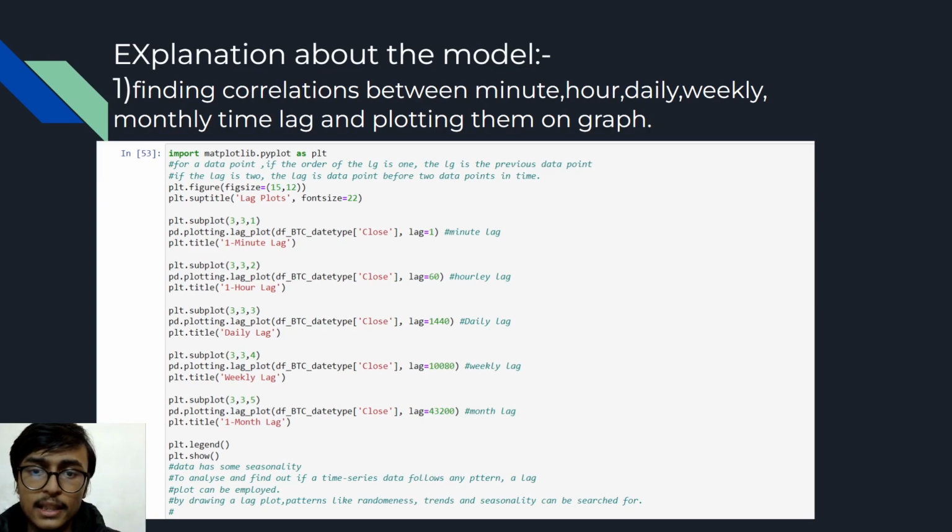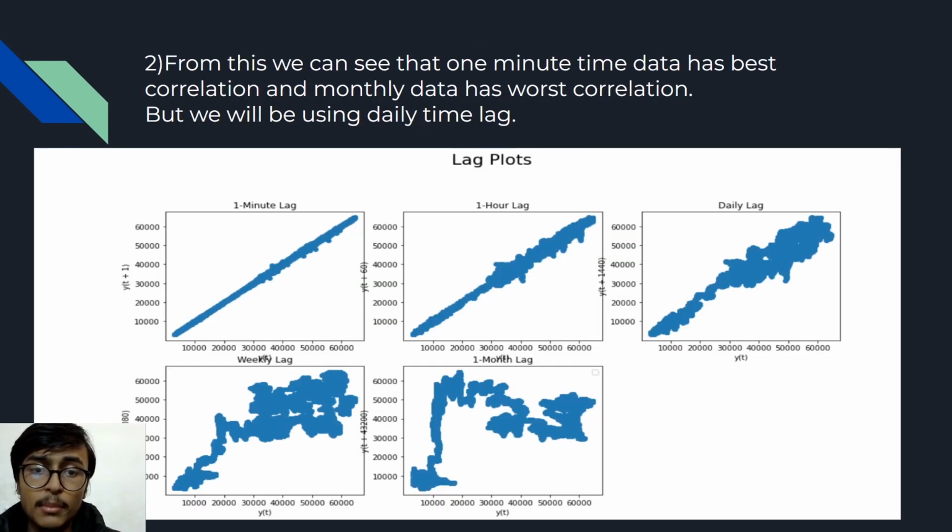So while looking at the graph, we can see that 1 minute time lag is the best, but using that time lag in data is not feasible as it will take too much time. So we choose daily time lag data. After that, we divide the data in X train and X test.